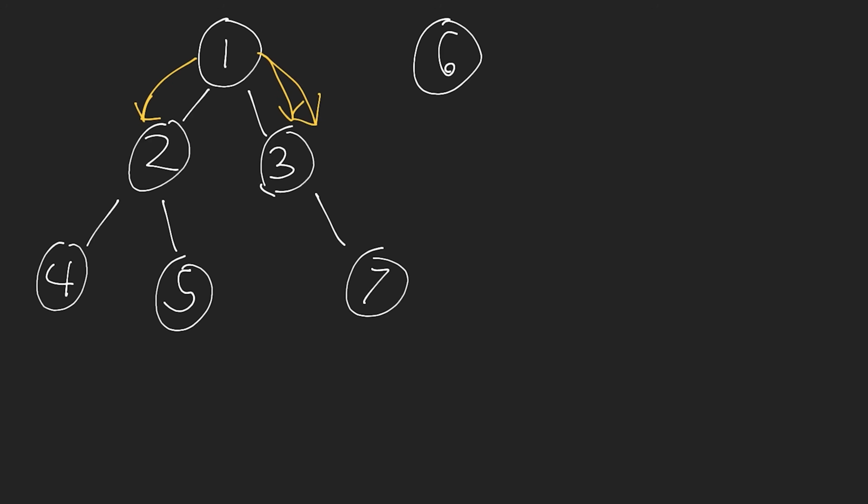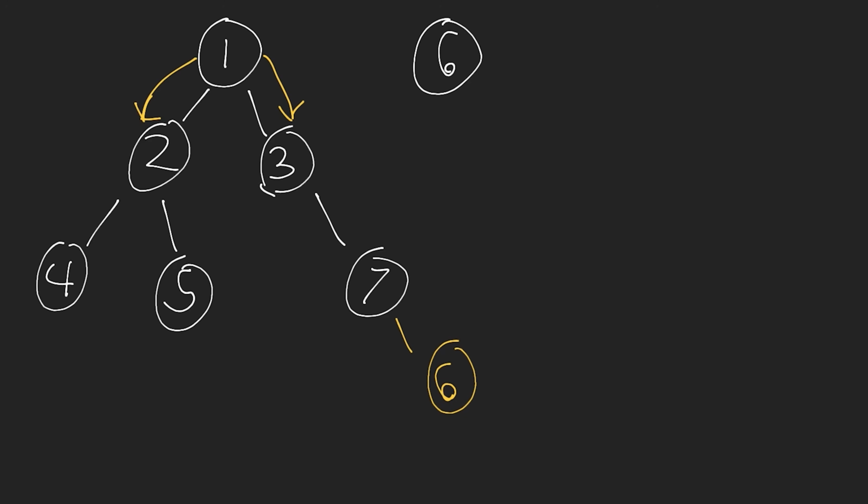Then I'm going to ask, does it have a right child? If it doesn't have a right child, I'm going to insert the node as the right child. Now, if it does have a left and right child, I need to repeat the process, first starting with the left child, then the right child. Because again, I'm looking for the first empty slot that I can insert this node into.